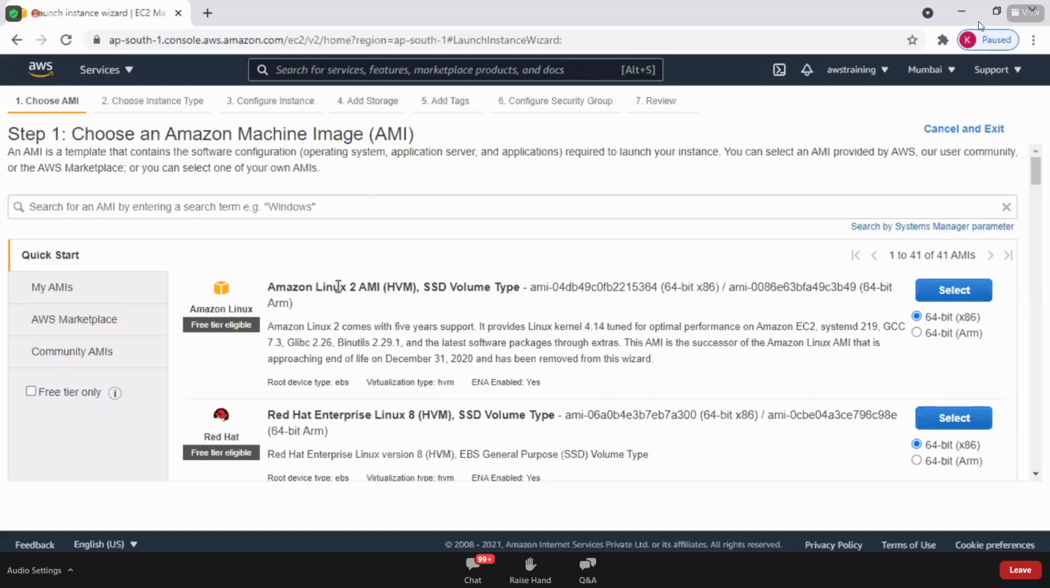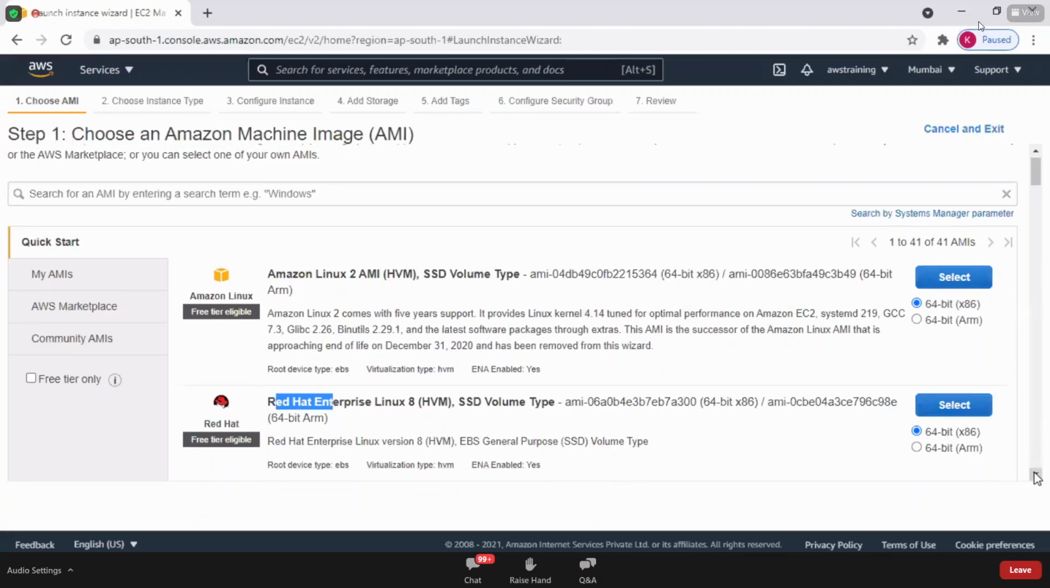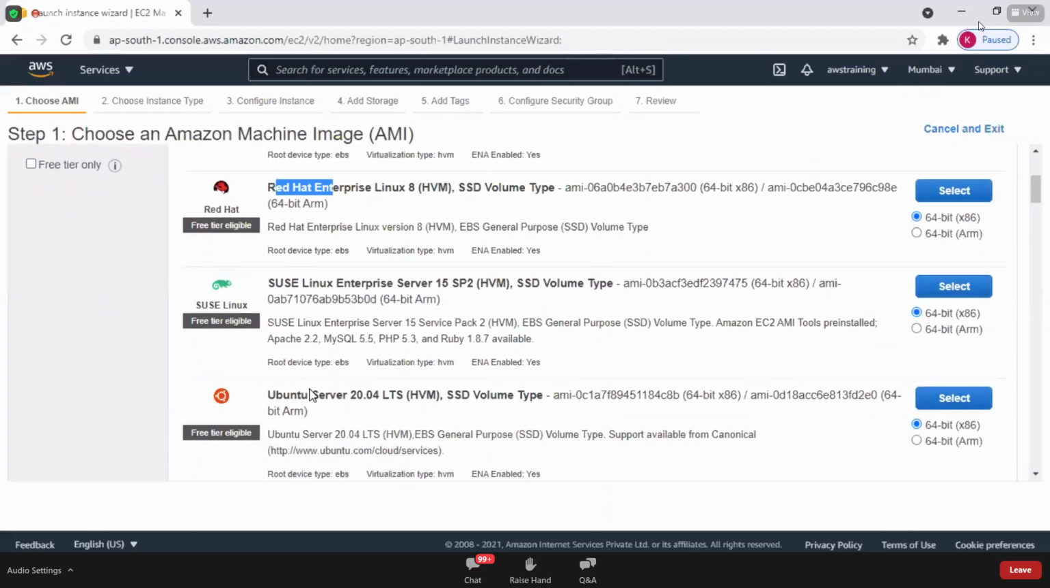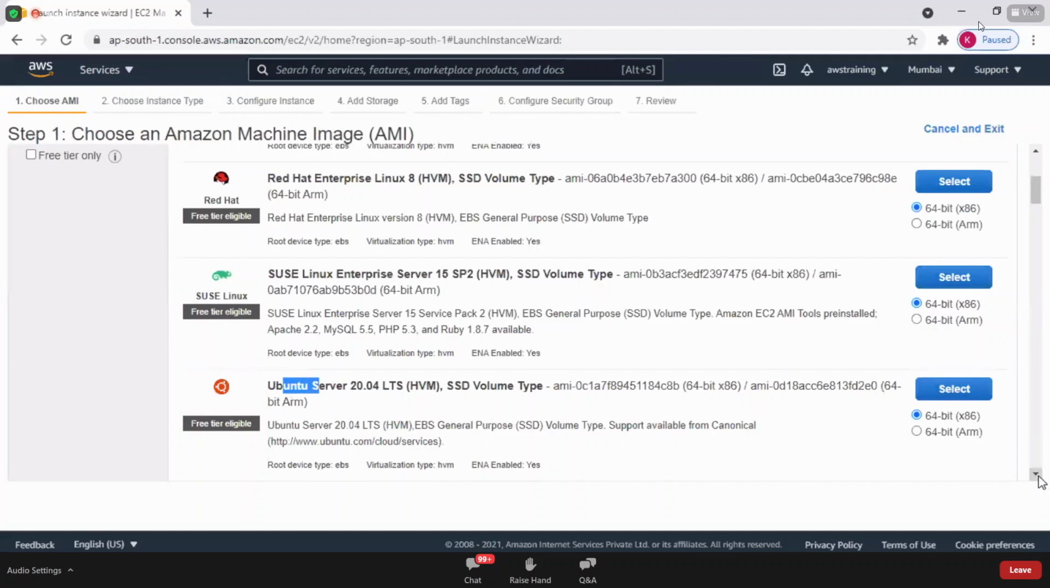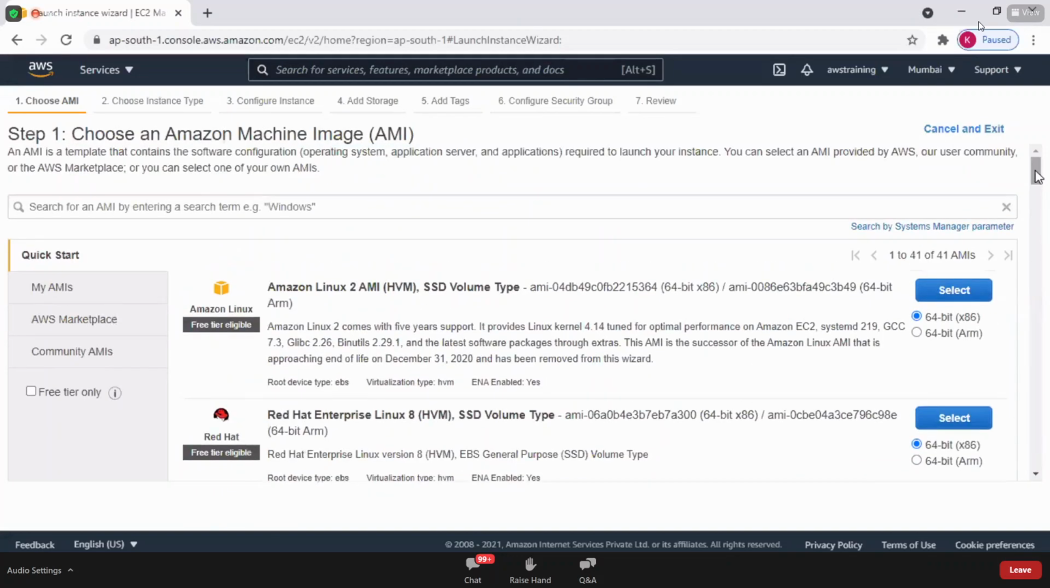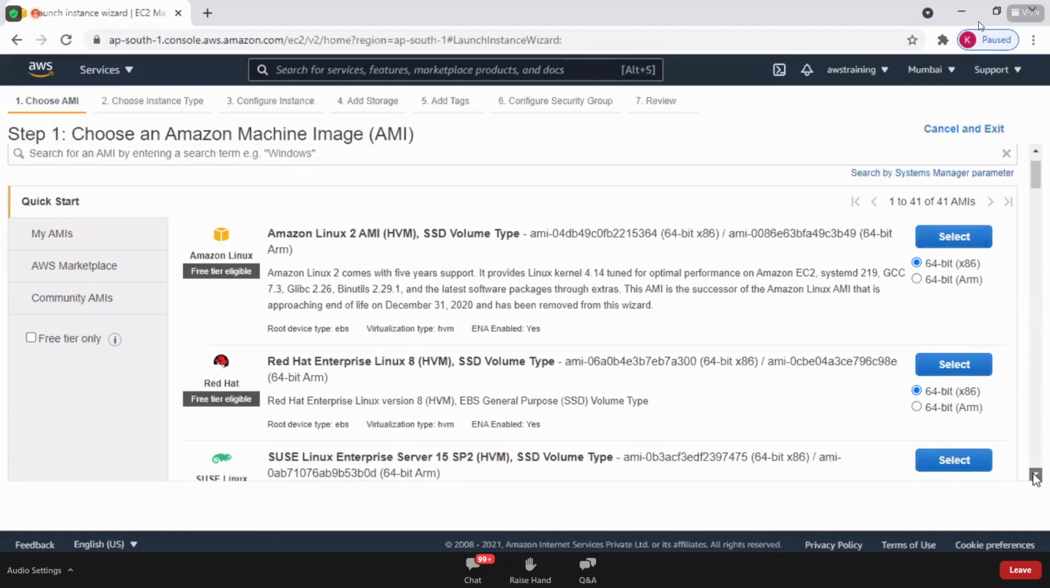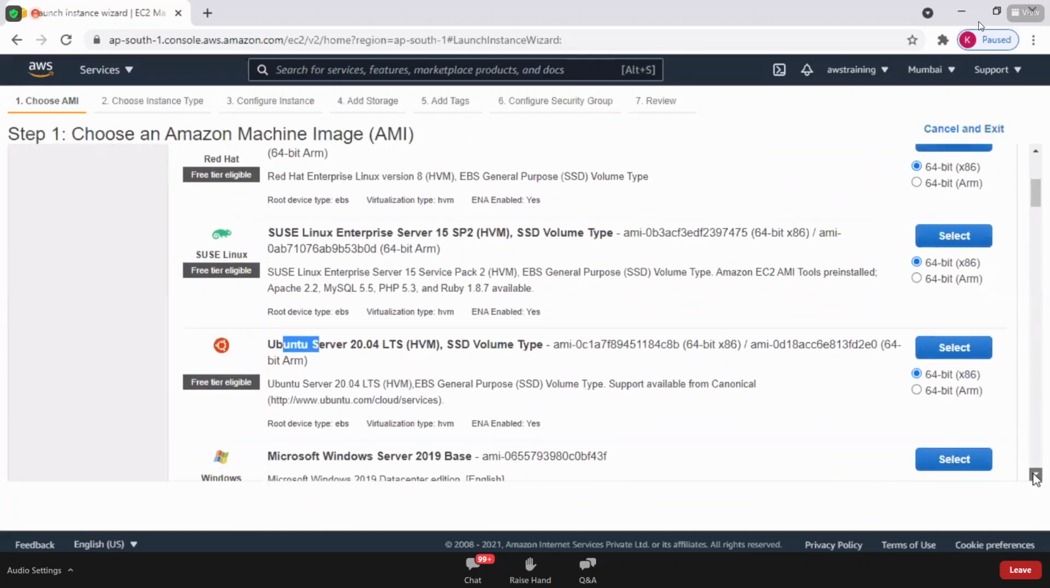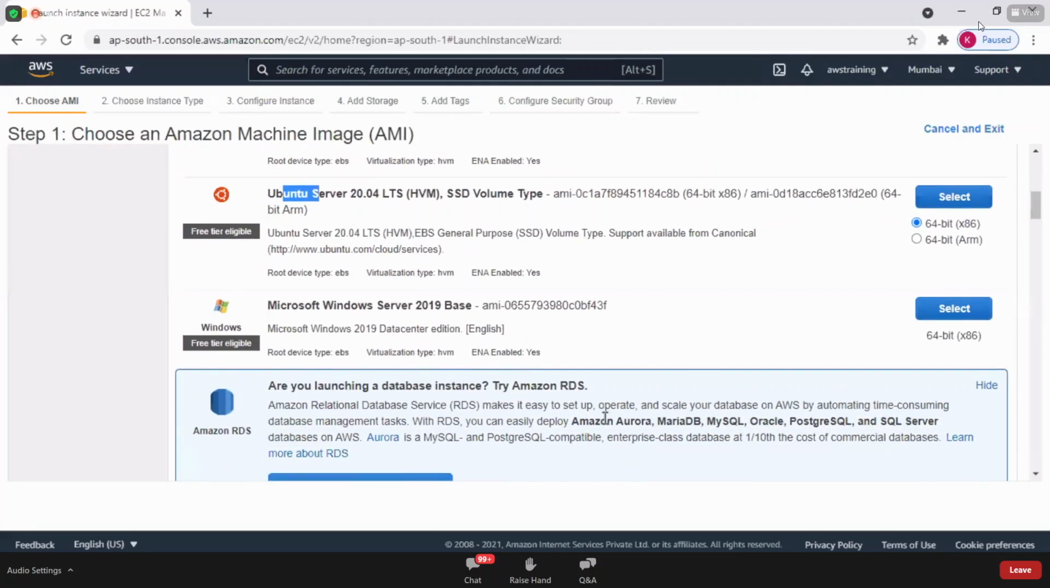You can go for Amazon Linux. You can create a Red Hat Linux machine. We can create a SUSE Linux. You can create an Ubuntu flavor. You have a lot of options. You can see Windows machines. There are a lot of operating systems available. What's our plan? To create a Windows machine. So let's scroll down. Okay, Windows Server 2019. Perfect. So let's select this operating system.